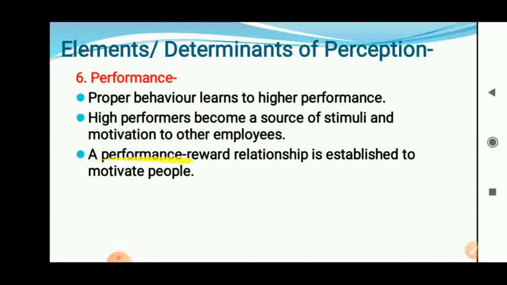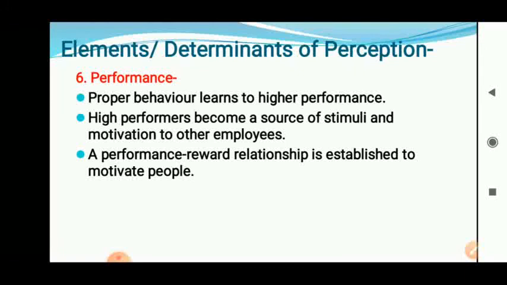A performance-reward relationship is established to motivate the people in an organization. If you are able to do it, you will get this reward. If you are able to attend, you will get the attendance. If you are able to do it, you will get the marks. These assignments have this kind of marks. So rewards are necessary if you want to make the individual perform the particular task at a higher performance. So that is the six elements: performance. And the last one is satisfaction. Now, what is satisfaction? High performance gives more satisfaction.